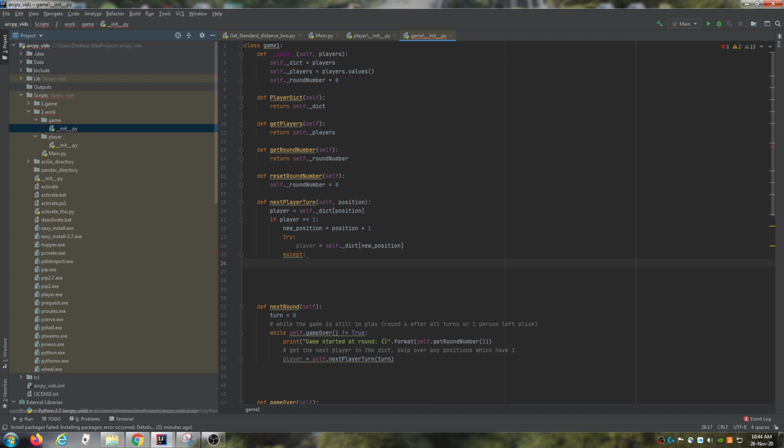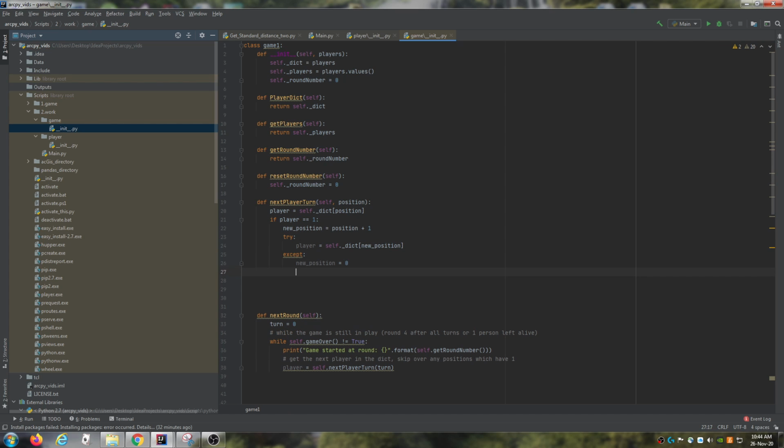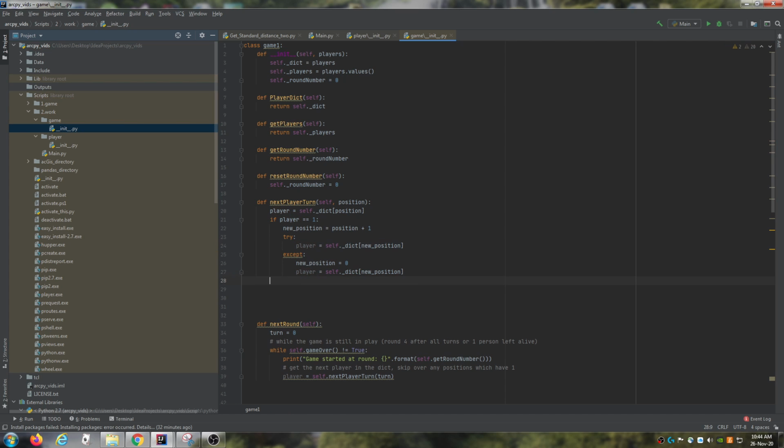So if we get an error, it's probably because we're at the end of the loop. So what we need to do then is do new position. We need to just reset it to 0 to go back to the start of the loop again. I'm just going to say player is equal again to the same thing. And then we're just going to return that player. Yeah, that looks right, I think.